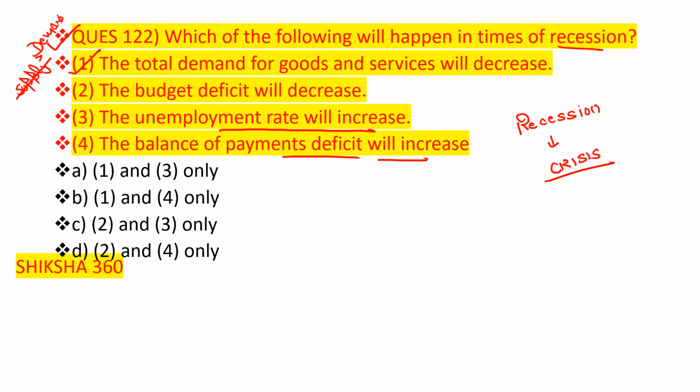And the unemployment rate will increase. Yes, this one is true. As the unemployment rate increases, it leads to a fall in income, expenditure, prices, profits, and industrial unemployment expands. So this one is true. So point 1 and point 3 are both correct here. So option number A is the answer.